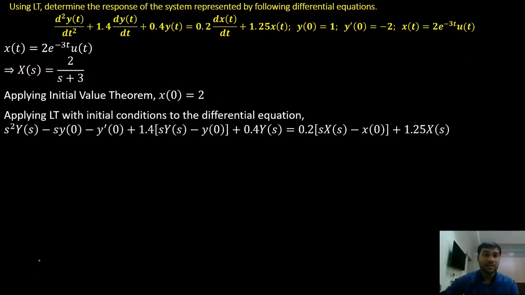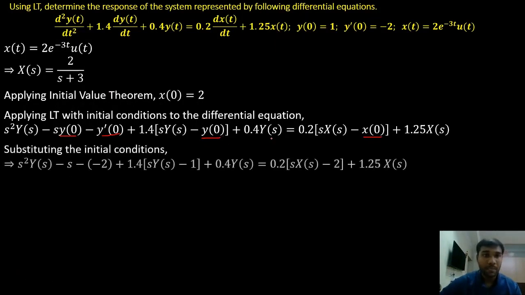Now this is what I have. I'll substitute the y of 0, y dash of 0 and x of 0 values in the equation. So if I substitute them, I'll have this. S square into y of s minus s, since y of 0 is 1. And y dash of 0 is negative 2, so minus of minus 2, plus 1.4 into s into y of s minus 1, plus 0.4 y of s equals 0.2 into s into x of s minus, what is the value of x of 0? We have calculated it to be 2, minus 2, plus 1.5 into x of s.